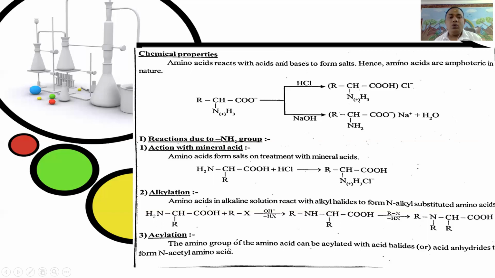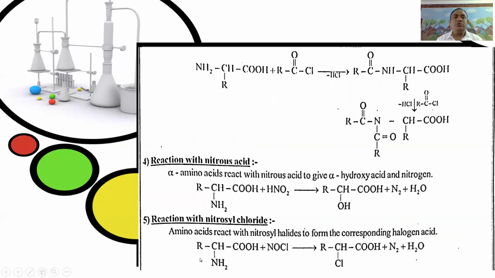The amino group of the amino acid can be acetylated with acid halides or acid anhydrides to form N-acyl amino acids. That is, RCHNH2COOH plus RCOCl gives RCONHCHRCOOH.